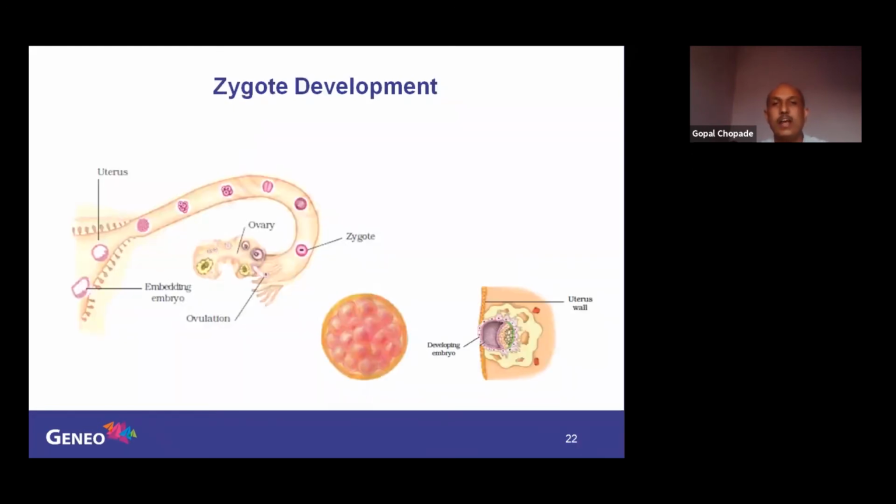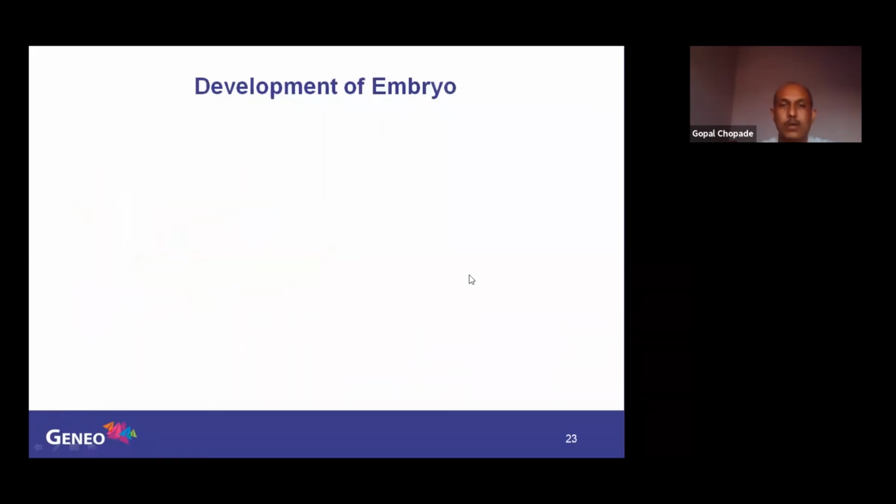Now see how the zygote develops here. Here is the uterus, and here is the fallopian tube. The zygote is here. The zygote will slowly pass through the fallopian tube, and here the embedding of the embryo takes place. Now you can see how the developing embryo grows.